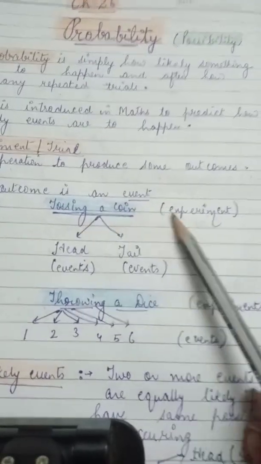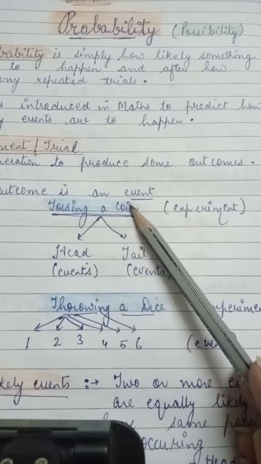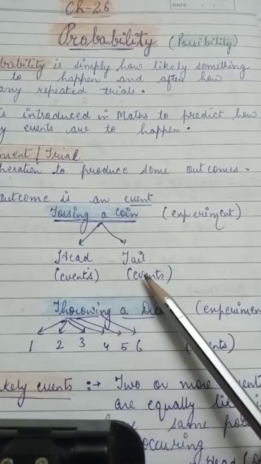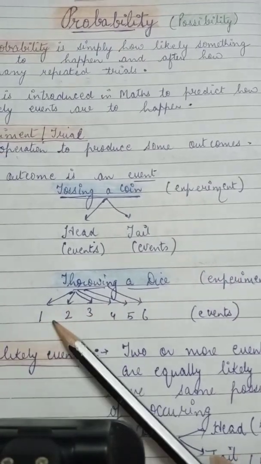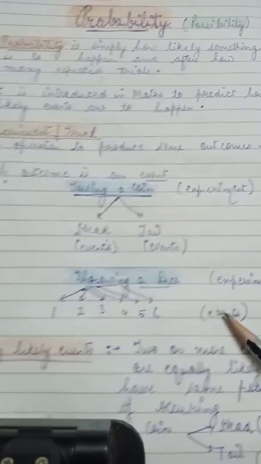Let's talk about one example of an experiment. If you take a coin or you toss a coin, there are two possibilities. You either get head or you get tail. These are the two events. You throw a dice. This is again an experiment. You get 1, you get 2, you get 3, 4, 5 or 6. These are again events.